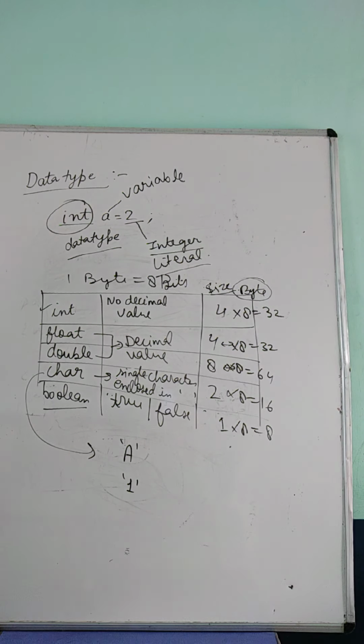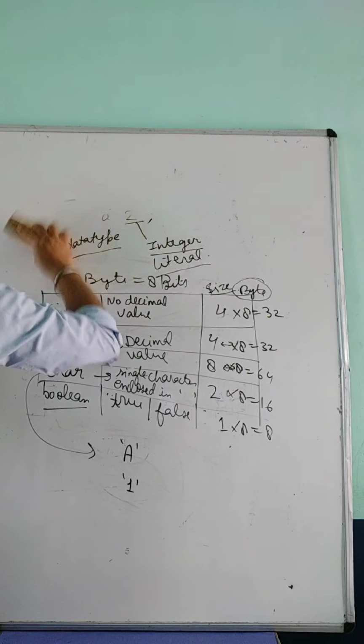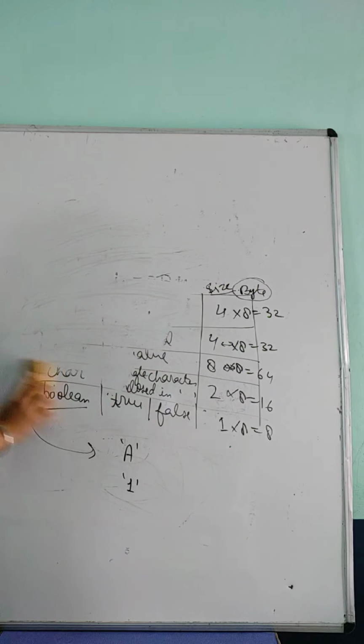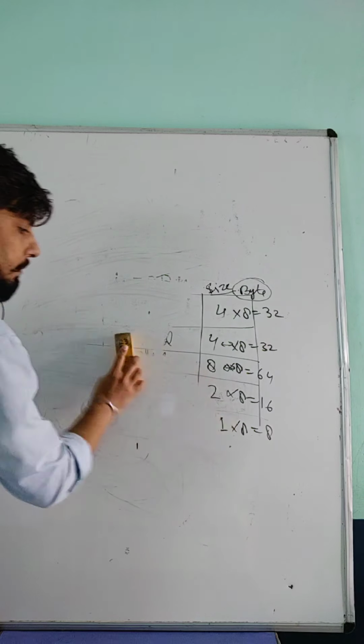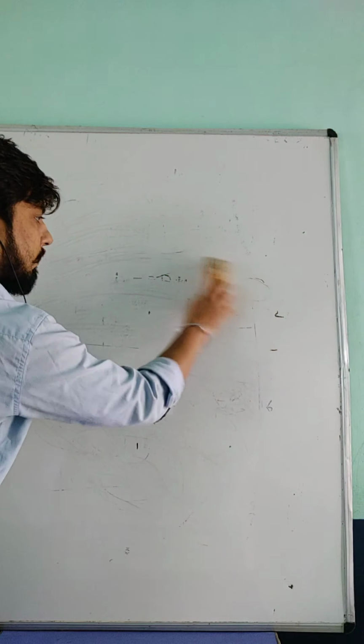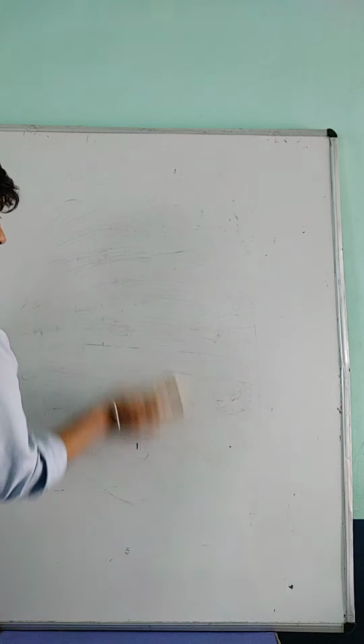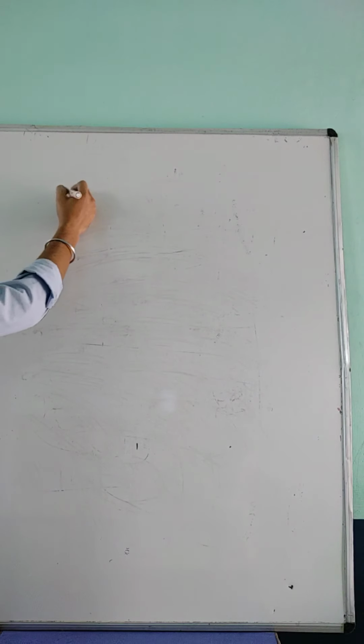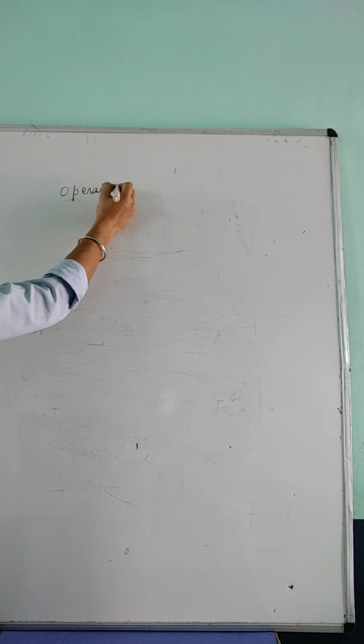Now our next part is operators. So what are operators? Operators are the symbols that are used for our calculation part. How? Let's take an example, and with that example it may be clear now.